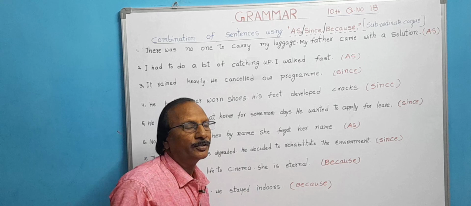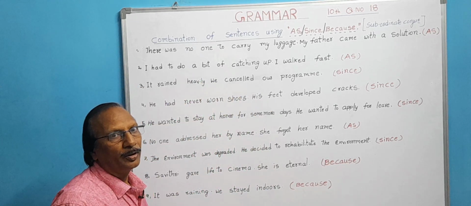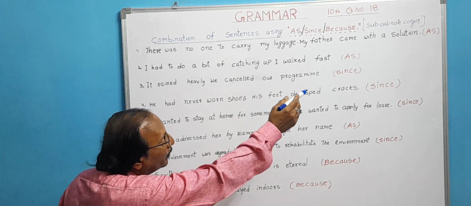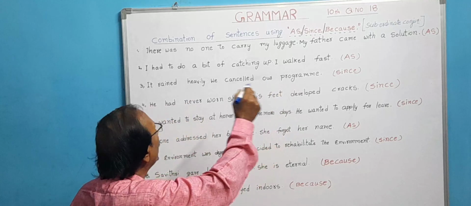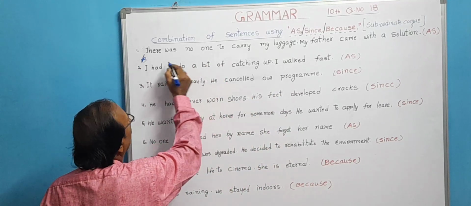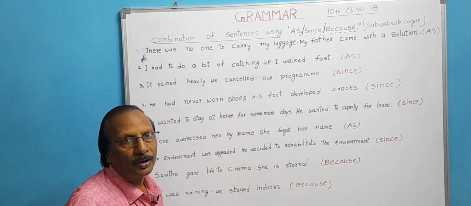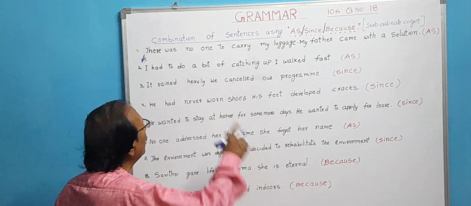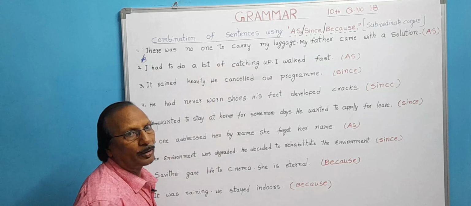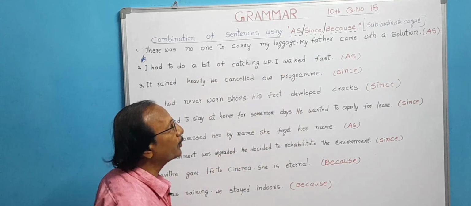In such sentences, let us write first reason. Before writing reason, what word we have to use? As. Here, we have to use as and combine. As there was no one to carry my luggage, my father came with a solution. After writing the keyword as, write the reason and then put comma. Afterwards you have to write result and at the end you have to put full stop.